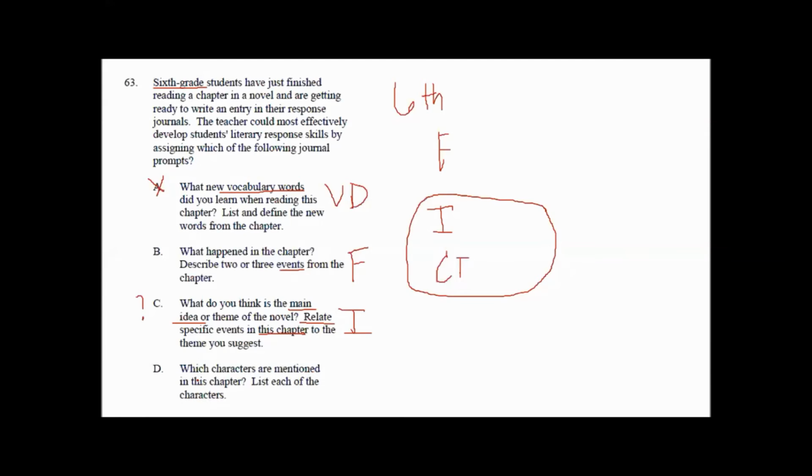What characters are mentioned in the chapter? List each of them. That is purely factual, the list of characters. So right here, just by reading carefully and knowing our levels of reading comprehension, I go ahead and say C is inference.